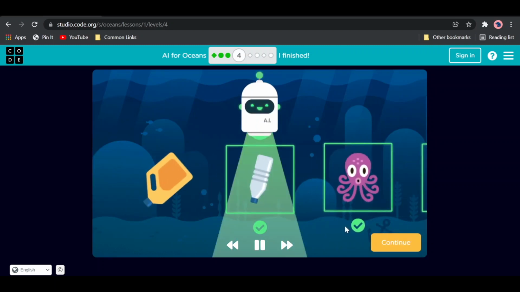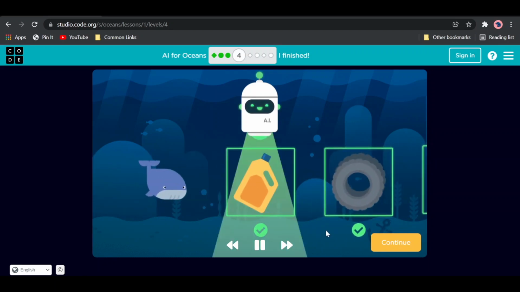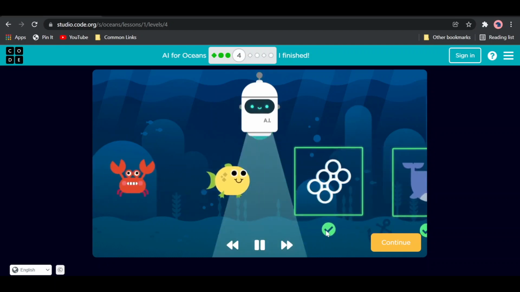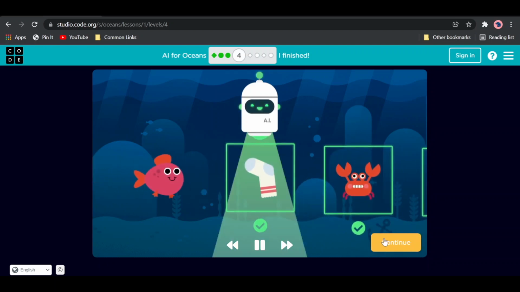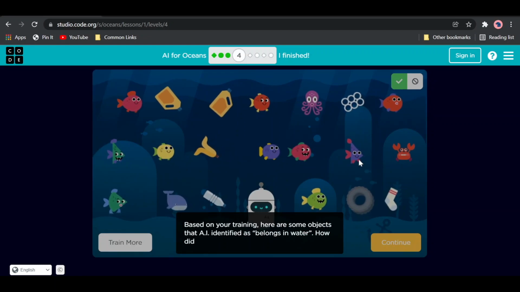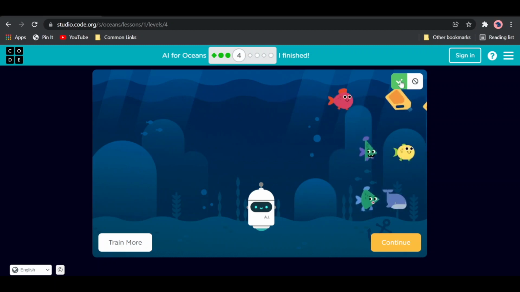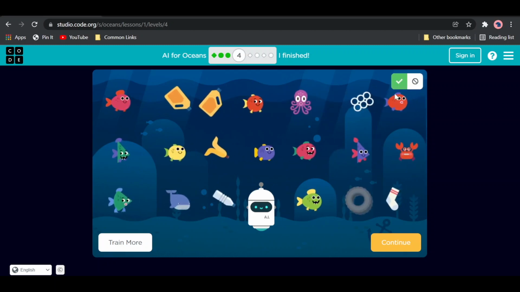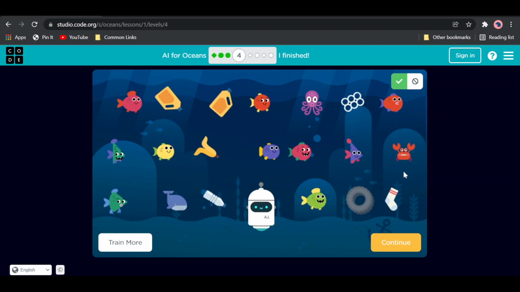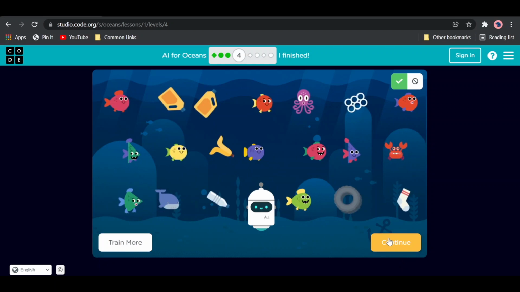Oh no. It is recognizing some sea creatures, but it's also recognizing a lot of trash as sea creatures, which is very bad. So again, our AI has not done very well. It seems it didn't recognize anything as not belonging in the seafloor, so we should definitely train this AI more. But for now, I'm going to click continue to go to the next level.